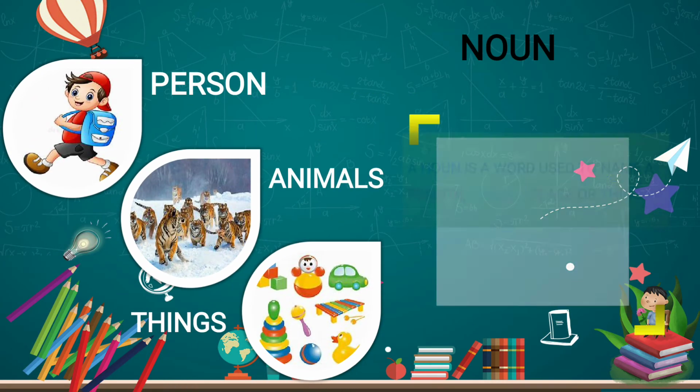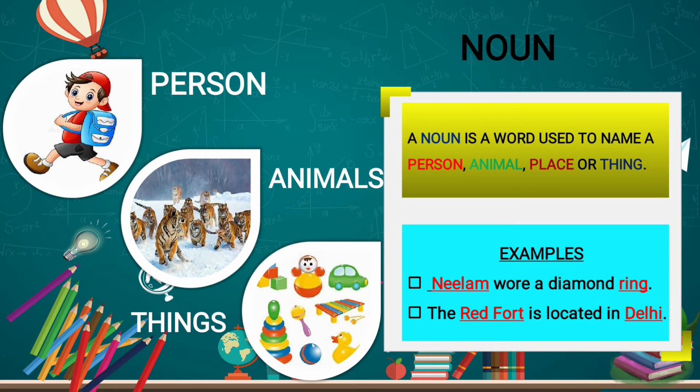Now first of all we will learn what is a noun. So, here's the definition. A noun is a word used to name a person, animal, place or thing. Examples are: Neelam wore a diamond ring. The second is: The Red Fort is located in Delhi.